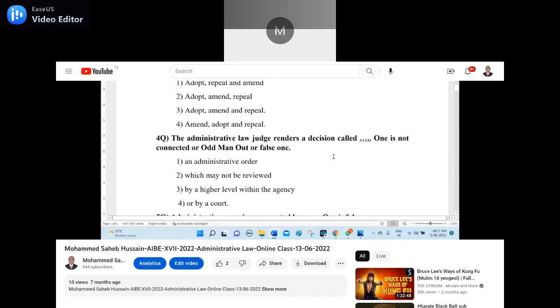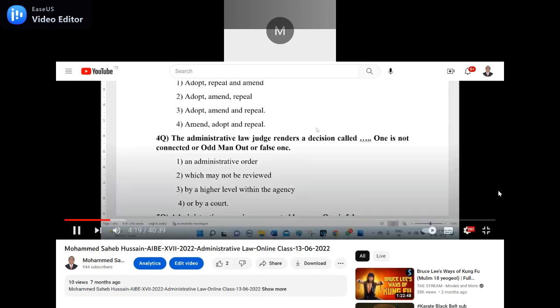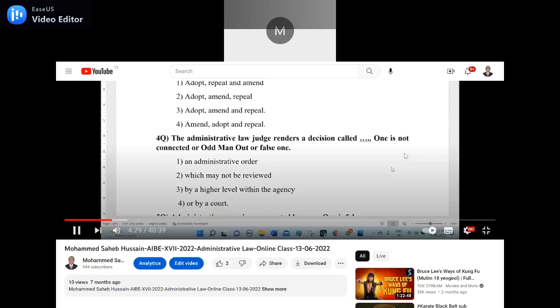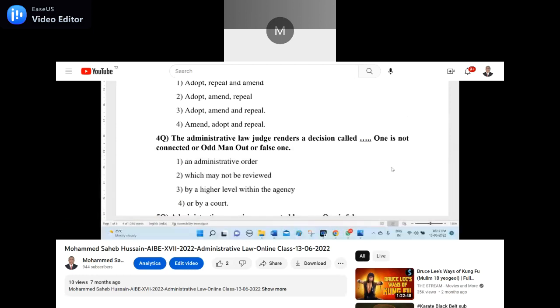Fourth question. The administrative law judge renders a decision called dash. One is not connected or odd man out or false one. Number one, an administrative order. Two, which may not be reviewed. Three, by a higher level within the agency. Four, or by a court.